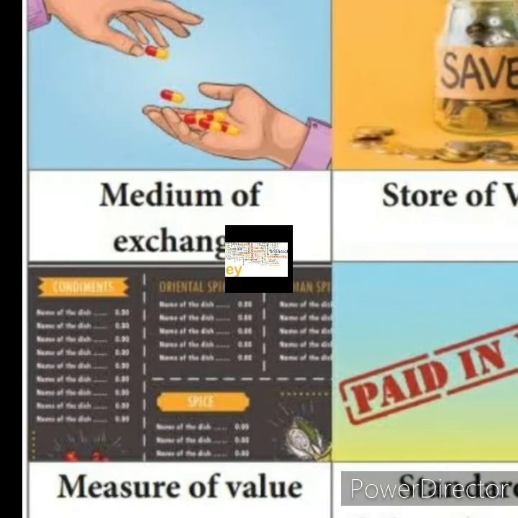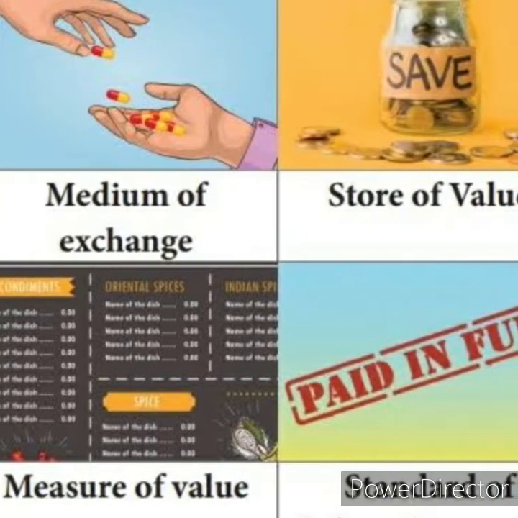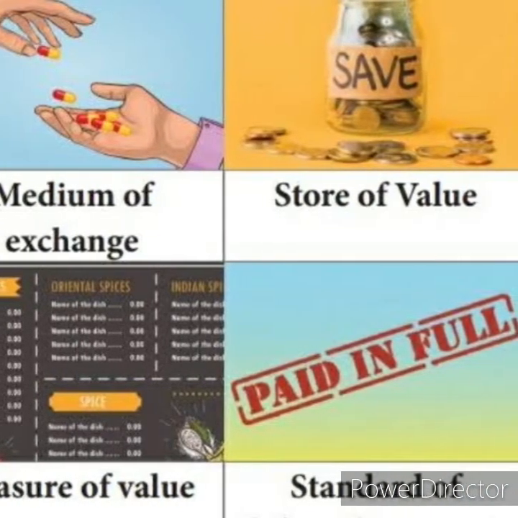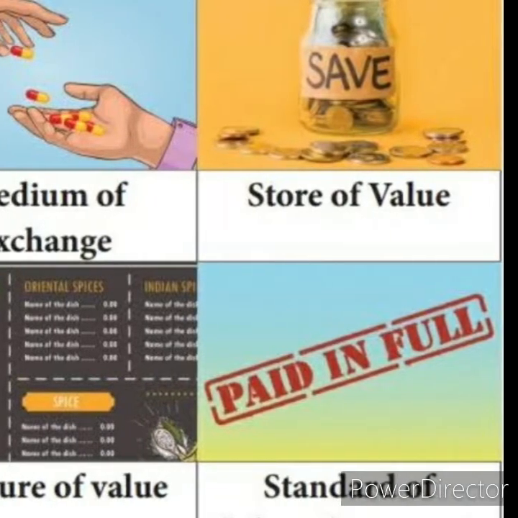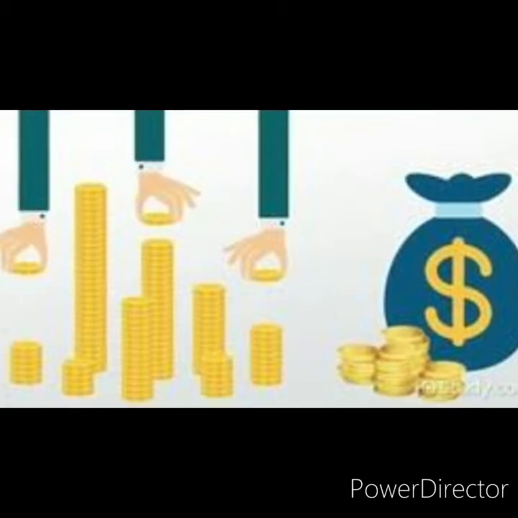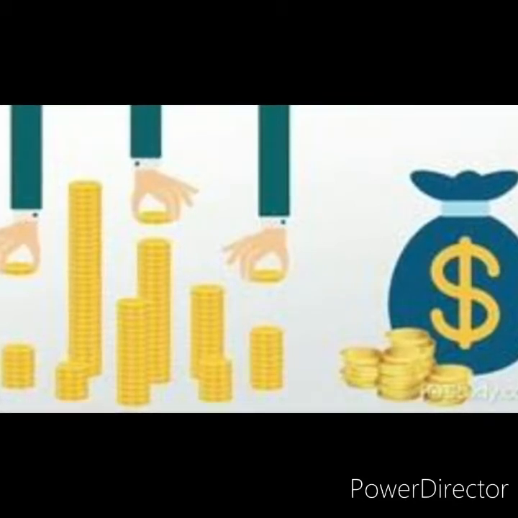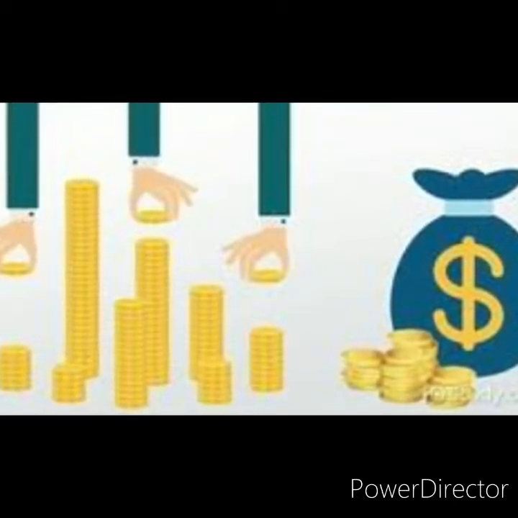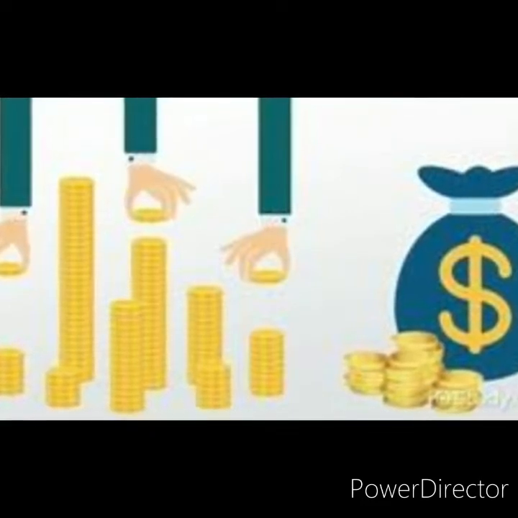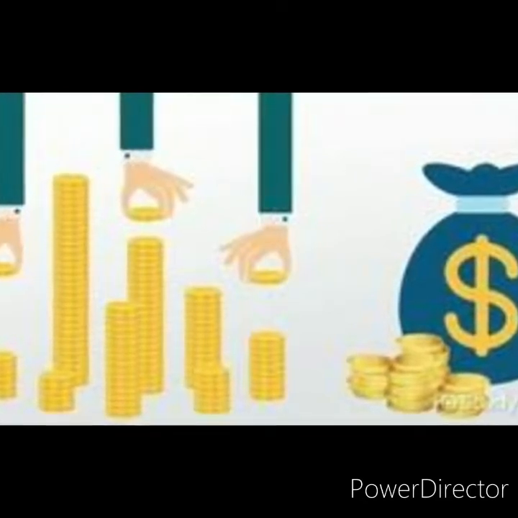Secondary function: standard of deferred payment. Money helps future payments too. A borrower borrowing today places himself under an obligation to pay a specified sum of money on some specified future date. The borrower is taking goods on credit, and he says that within this date I will pay that money. That is called the standard of deferred payment.